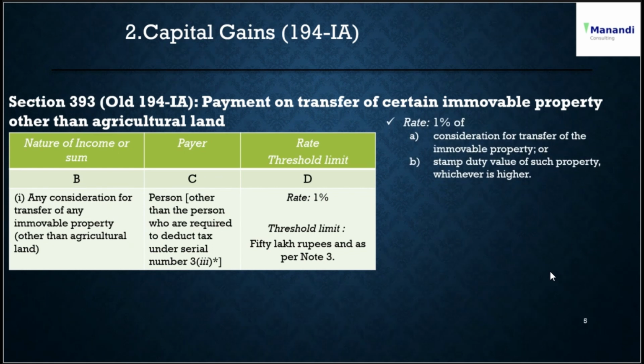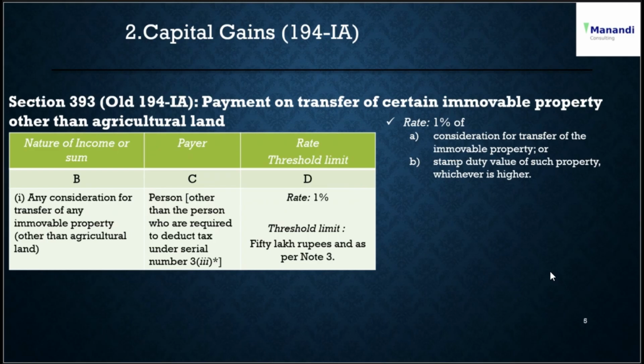So the rate is 1% of the consideration for transfer of the immovable property or the stamp duty value of such property, whichever is higher, either the sale consideration as per the sale deed or the stamp duty value on which you are paying the stamp duty.